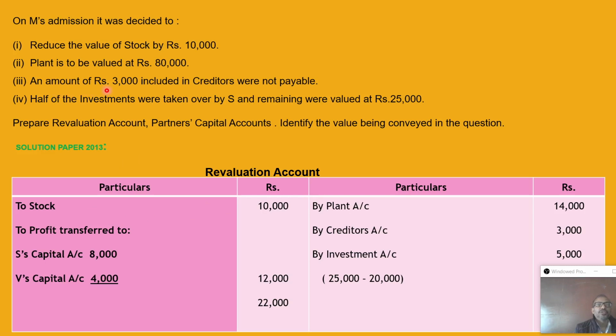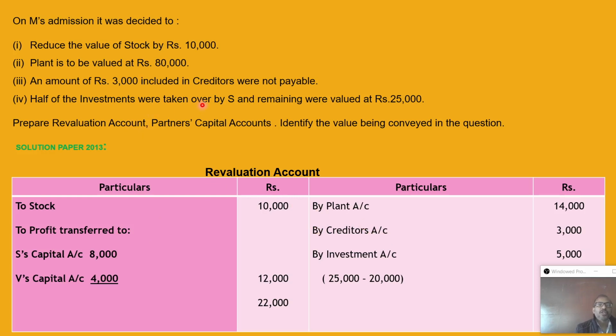An amount of 3,000 included in creditors was not payable. Well and good, the supplier doesn't claim the amount, no need to pay the amount, so the liability decreases, and it is good for the concern. So the liability decreases, revaluation account credited, creditors to revaluation account. When a liability increases, it goes on this side; when liability decreases, it goes on the other side. So therefore, by creditors, the amount of decrease is 3,000.